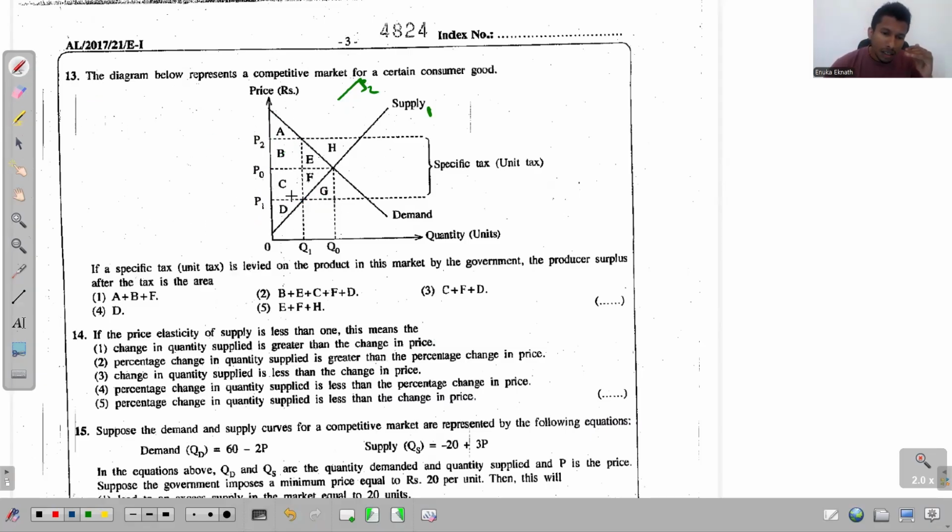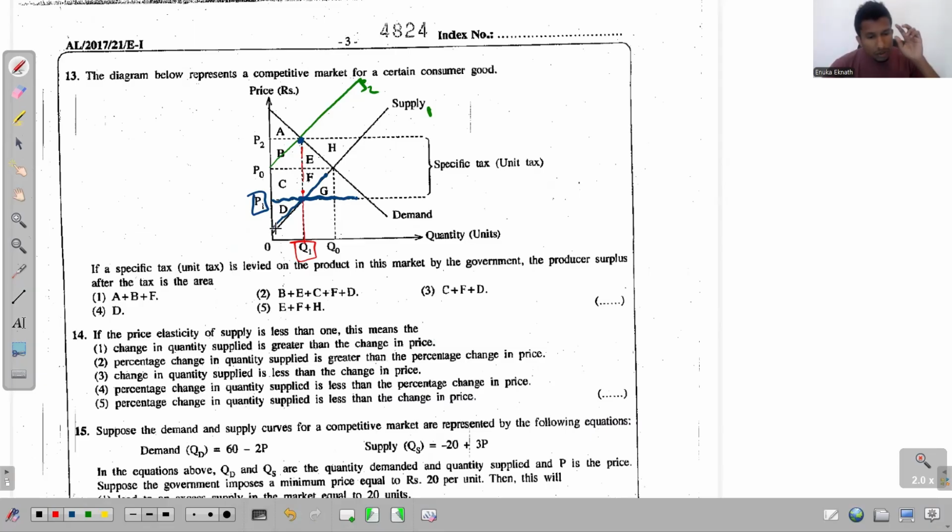That is the region above the initial supply curve. Right? That's a region above the initial supply curve. So it has to be region above this. And below the price received by the producer. See, below the price received by this producer. So above the supply curve, below the price received by the producer, up to the quantity traded in the market. So after imposing the unit tax, the quantity traded in the market gets limited to Q1.